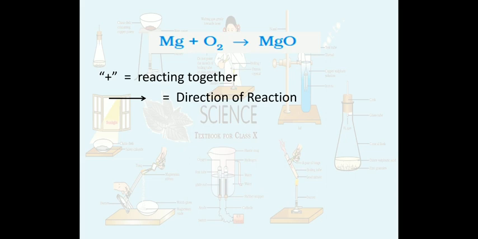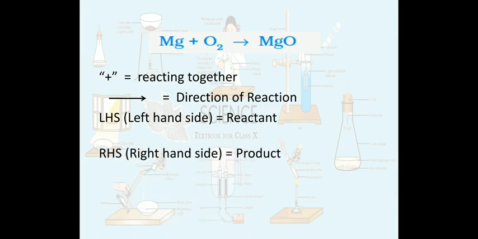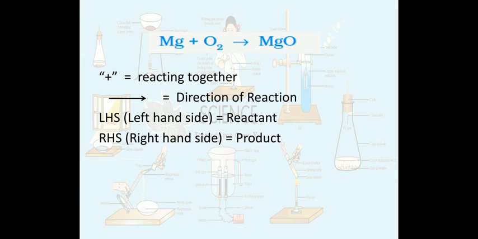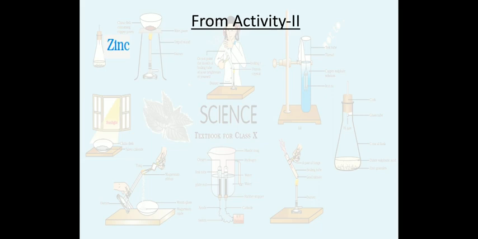For example, in this case the reaction is proceeding from left to right, okay? The left hand side represents the reactants, those which are reacting or taken together, and the product, which is different from the reactants, is on the right hand side. So this is a chemical reaction.